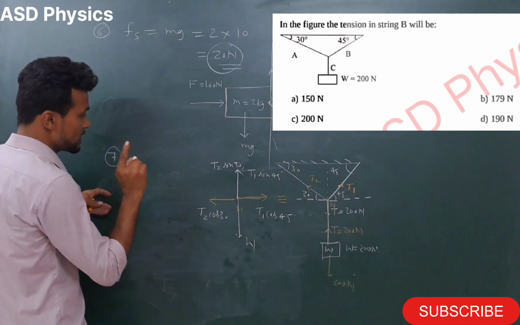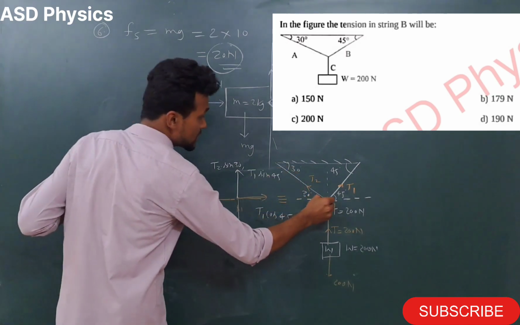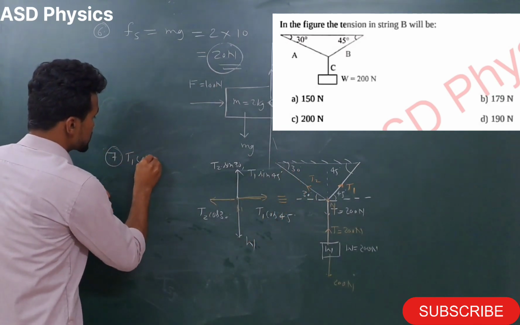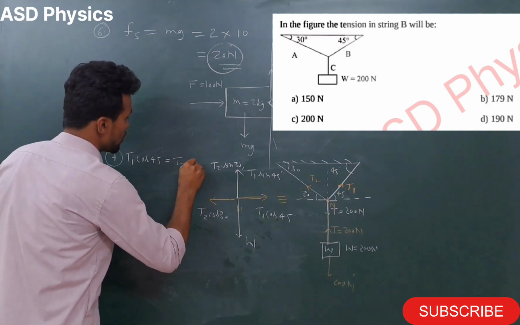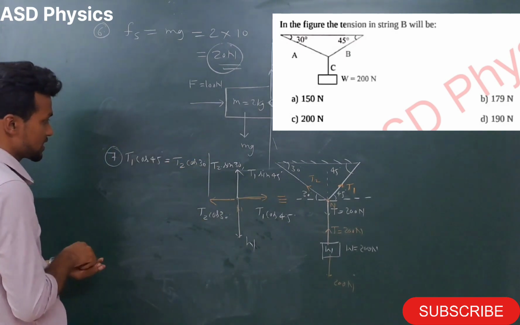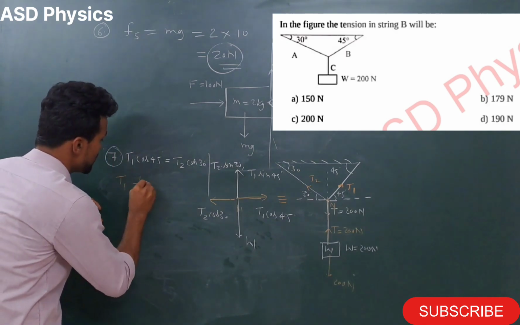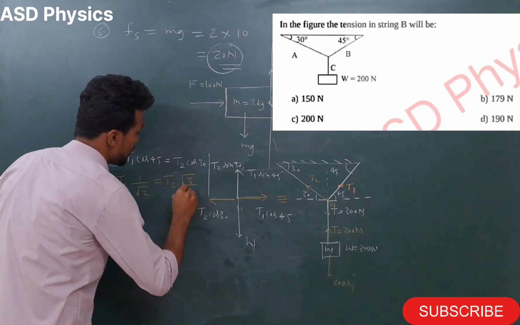Okay, so my dear students, first I am going to write the equation in a horizontal direction, because this point is in which situation? Rest situation. So I will write here, see, T1 cos 45 is equal to T2 cos 30. Now we have to calculate the T1. So let's see here please. Cos 45 how much? 1 by root 2. Cos 30 how much? Root 3 by 2.